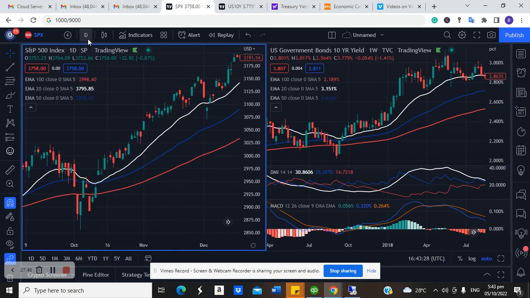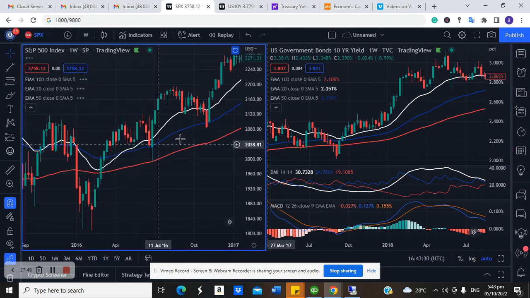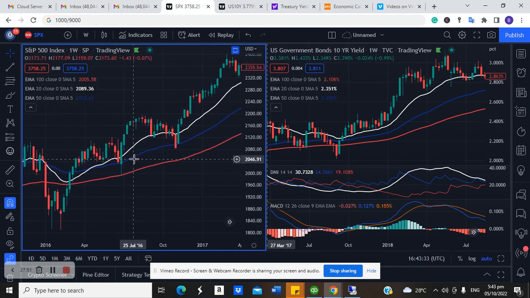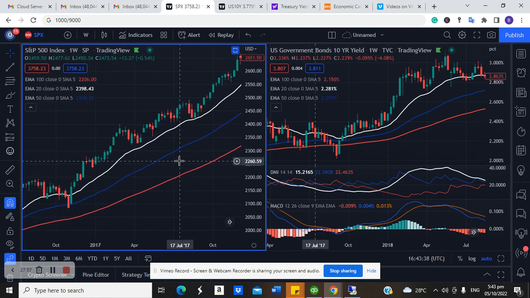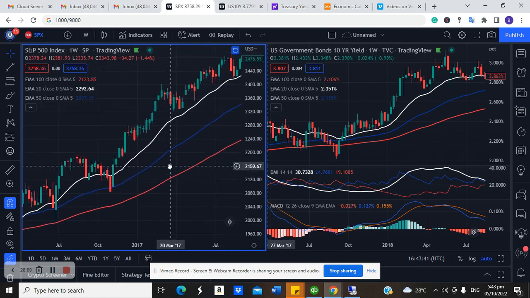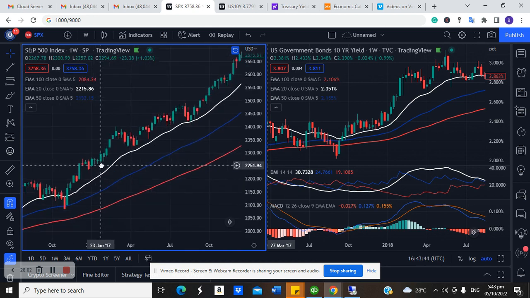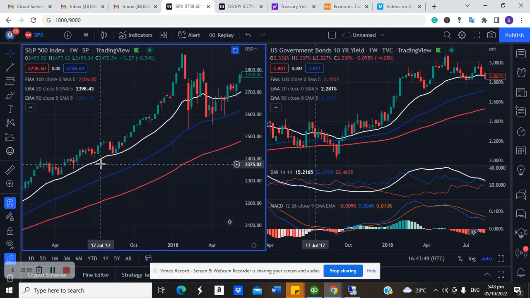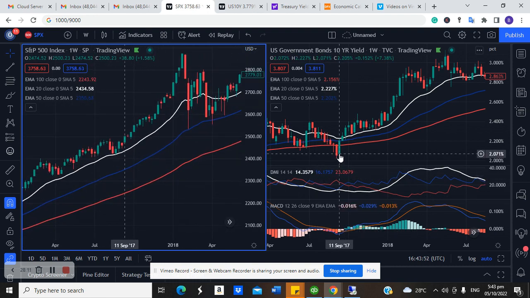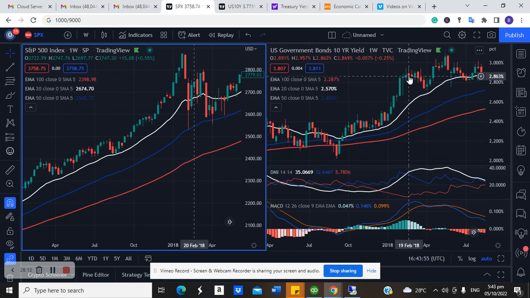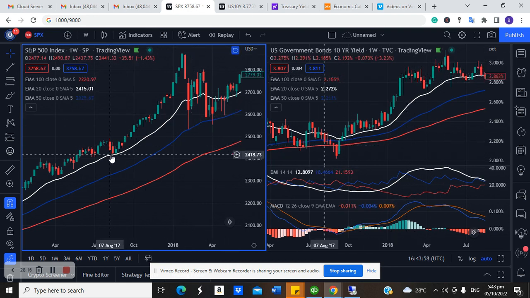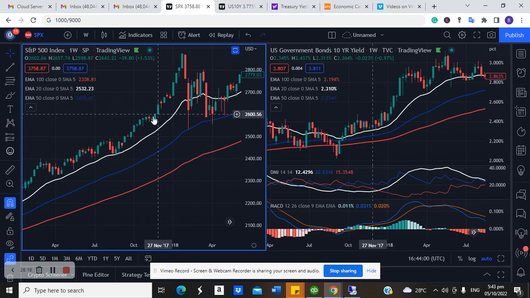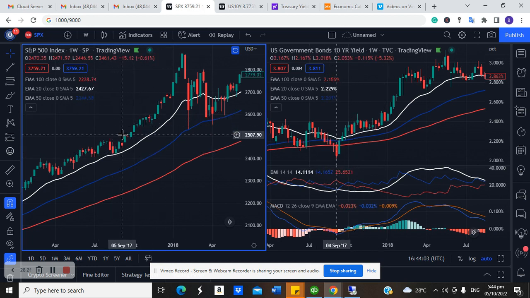So if we go back here to the weekly time frame, this is September 2017, US government bond, September 2017. You can see how it rallied to 2.5, and then this is the same period.